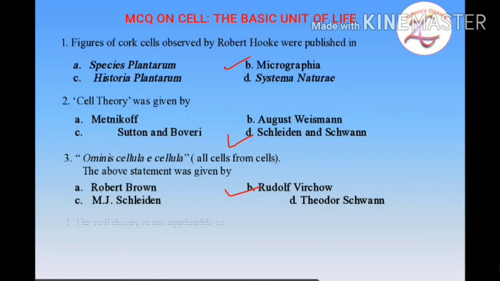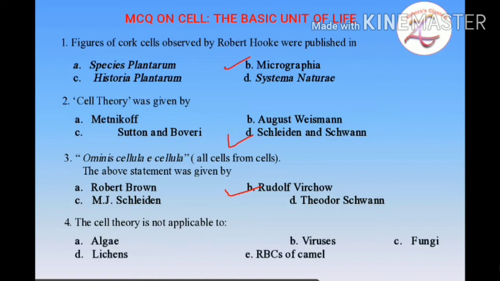Now coming on to the next question: the cell theory is not applicable to A. algae, B. viruses, C. fungi, D. lichens, or E. RBCs of camel. So the correct option, the simplest of all, is viruses, because viruses lack the typical structure of a cell.